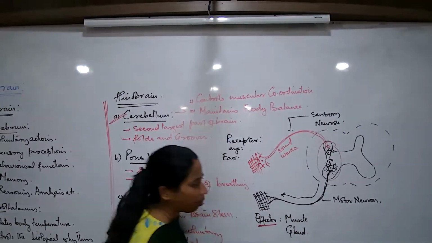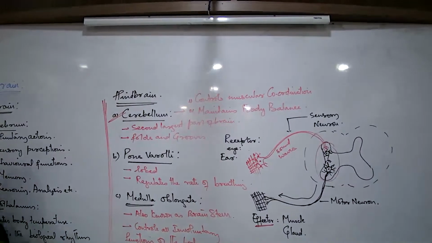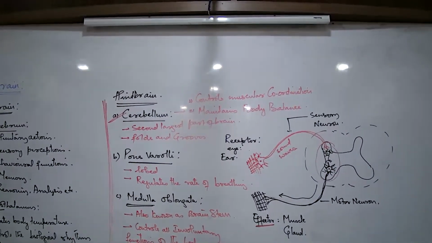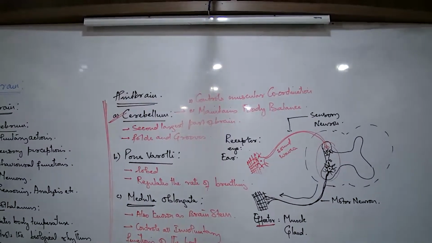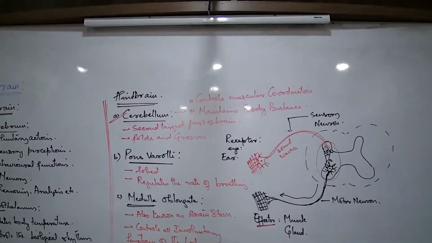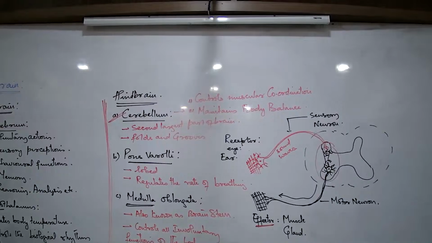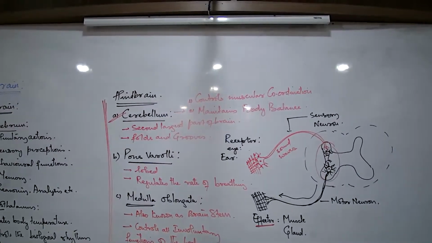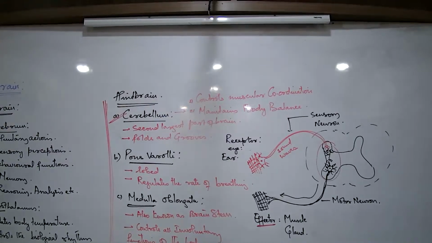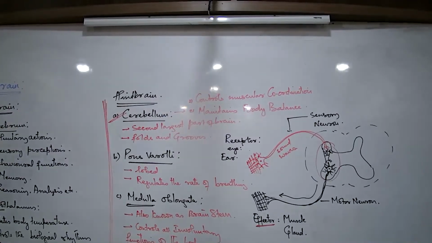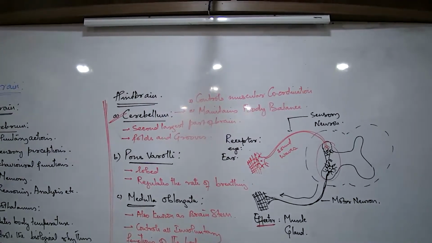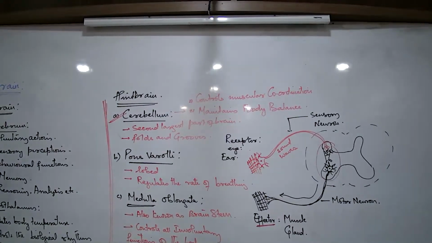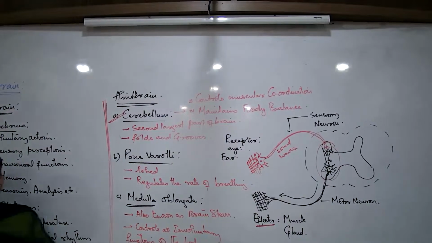What can be an example of an effector? Can I say the ear? Can the ear be an effector again? The effector is majorly a muscle or a gland. The ear cannot be an effector. The ear is receiving the messages, and after receiving them, it will pass the messages to a certain part of the body where the response will be shown. The ear cannot show any response. The ear can only receive messages. Clear?